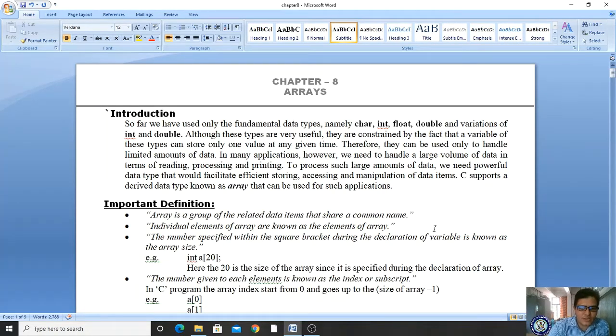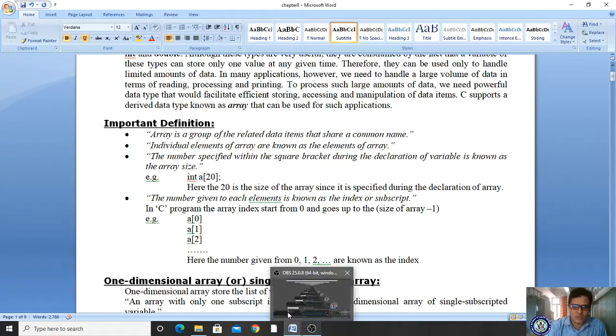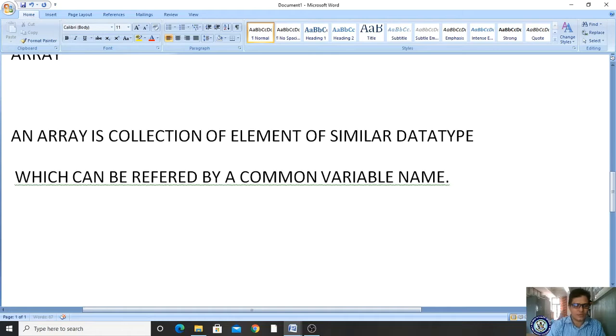To understand the arrays concept, we will first see the declaration of an array. As we have seen the array definition, an array is a collection of elements of similar data type which can be referred by a common variable name. Then how to identify an array? What is its syntax? I am writing the syntax of an array.